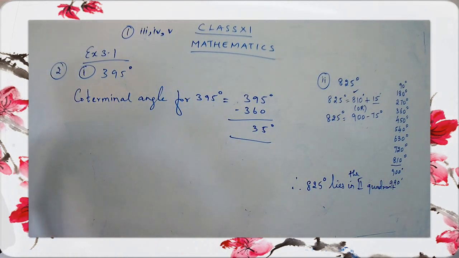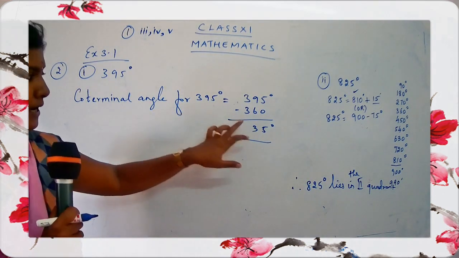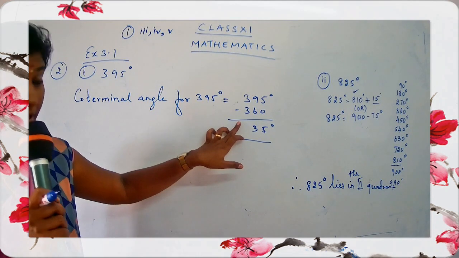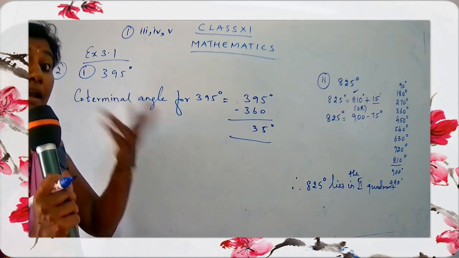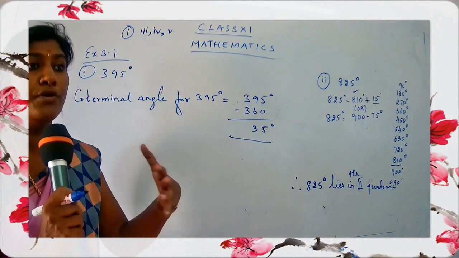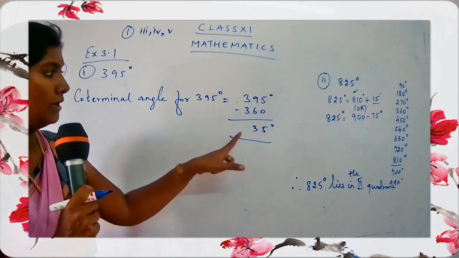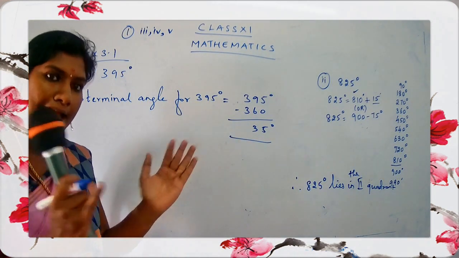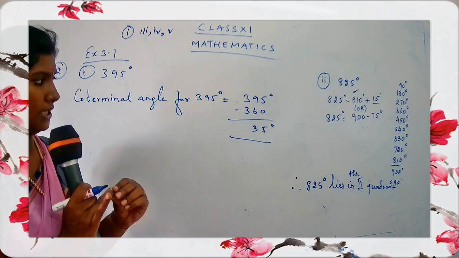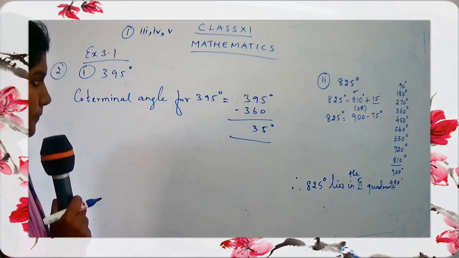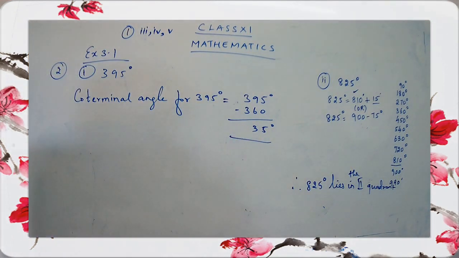Coterminal angle for 395 degree is equal to, you should get a value between 0 to 360. So you have to subtract. Now what have you got here? 35 degree. What was the angle first here? 395. That was exceeding, going above 360 degree. But now we have got a value which is lying between 0 and 360 degree. So this is the coterminal angle for 395 degree.